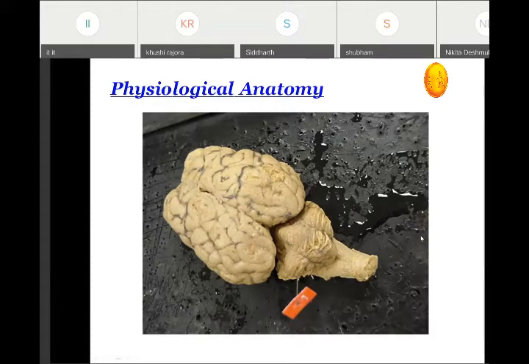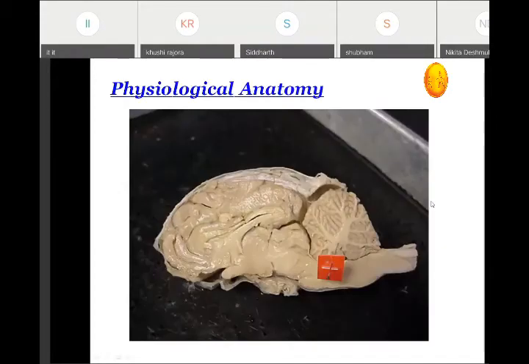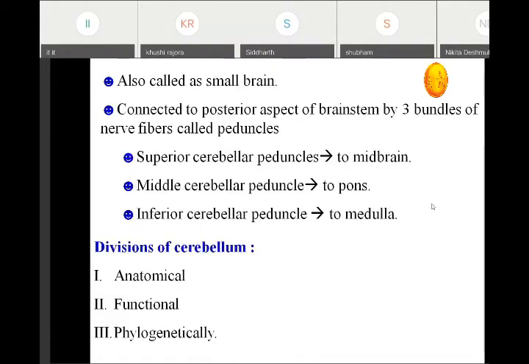The superior peduncle helps in connecting to the midbrain, the middle peduncle to the pons, and the inferior peduncle to the medulla. We have seen the divisions of the cerebellum: anatomical, functional, and phylogenetic.